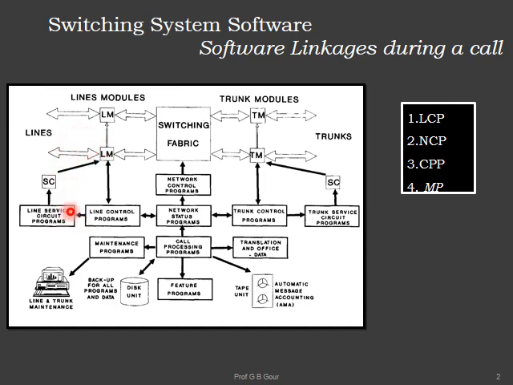That can be done by looking into the database kept with the NCP, by sending a query to the network status programs or call processing programs, that is NCPs or NSPs. By looking into the database, if special services are allowed, then these service circuits will be attached to the LMs. Otherwise, no. That is the only job of LSCP, line service circuit programs.